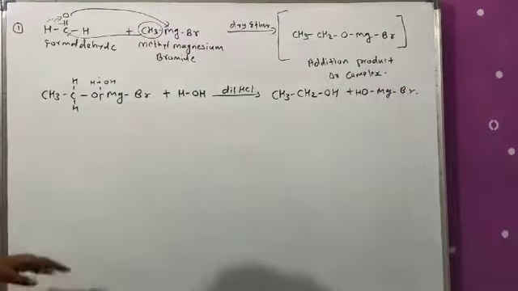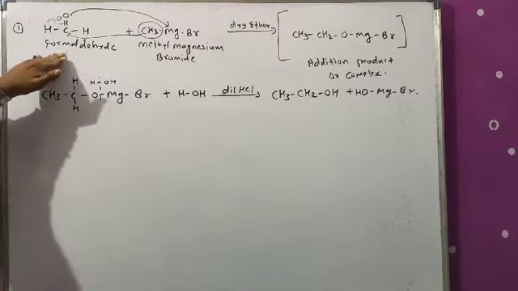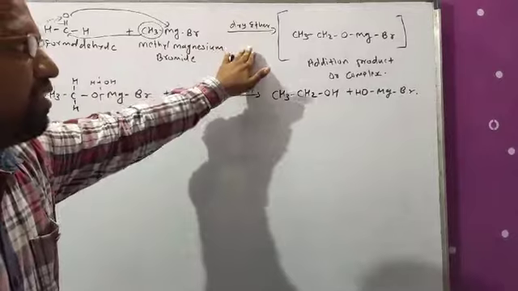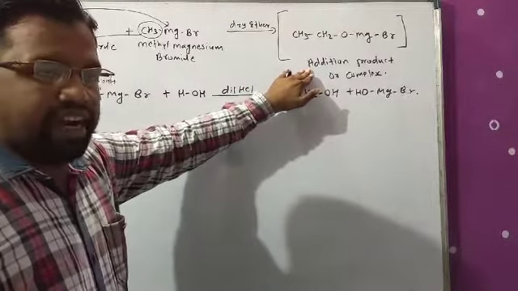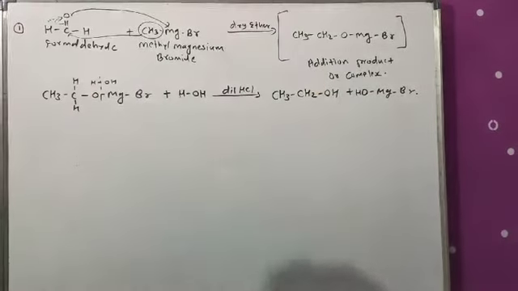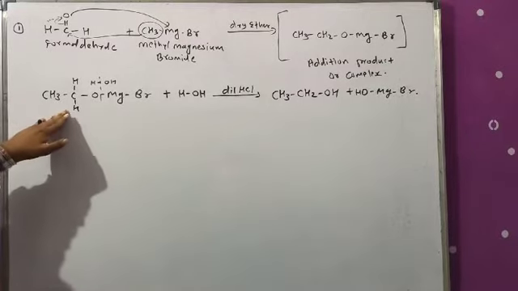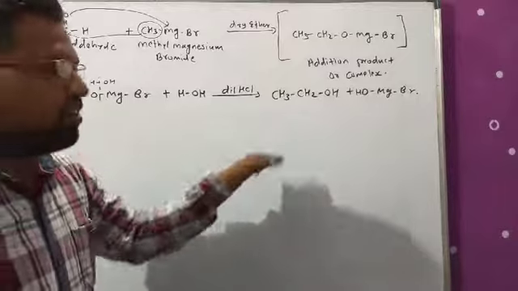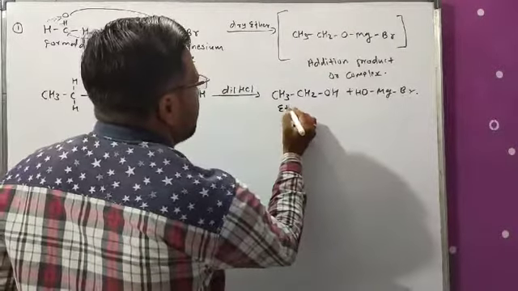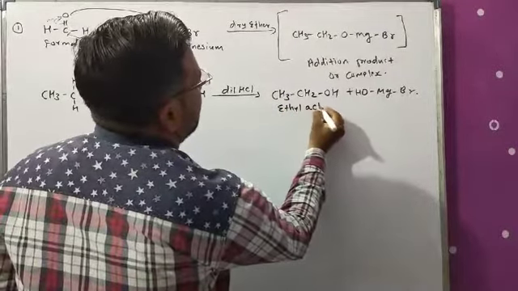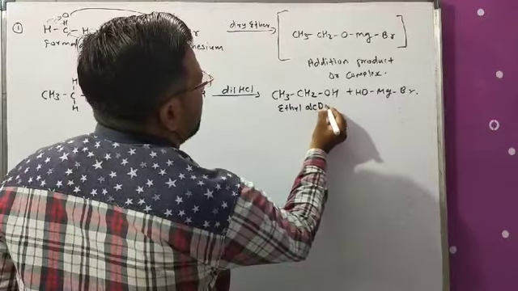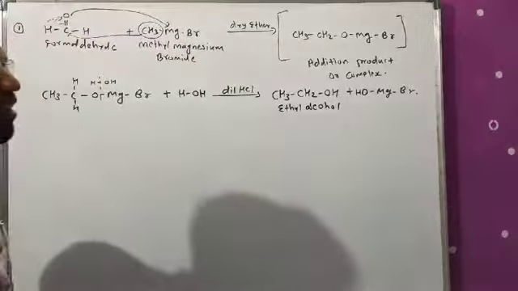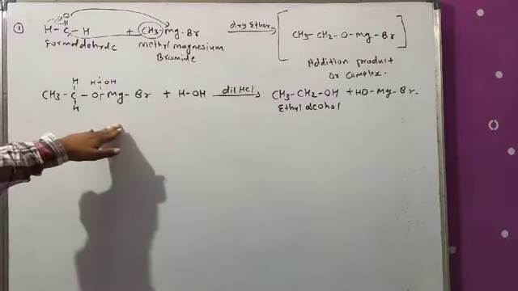Okay, so this is the simple reaction when formaldehyde reacts with methyl magnesium bromide in presence of dry ether. It gives the addition product in the first step, and in the second step it undergoes acidic hydrolysis and gives ethyl alcohol, which we call a primary alcohol, or it is also called ethanol. So this is the first reaction.